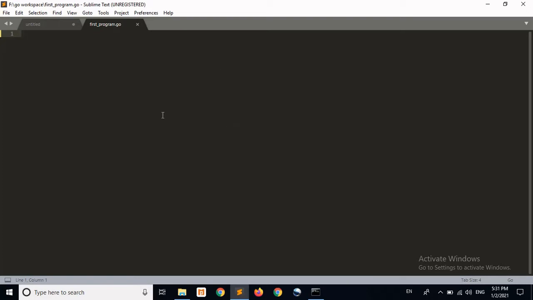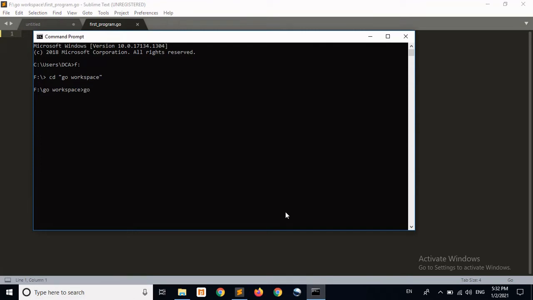As I told you in the previous video, I'm using the Sublime Text editor, and I have a file named firstprogram.go. For Golang programs, it is necessary to keep the file extension .go to run the Go program. This is a blank program, and if I run it with the command go run and my file name, okay, it's saying that the package is missing. No issue.